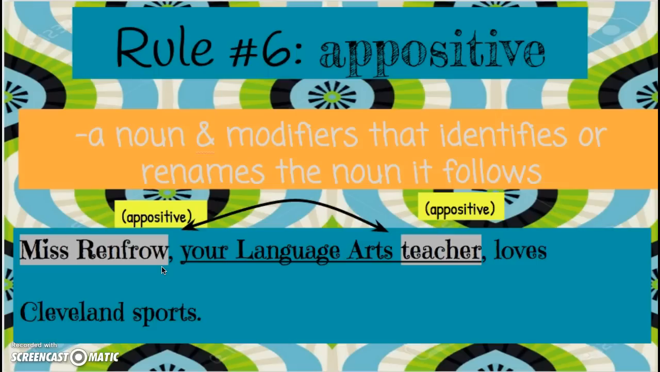Okay, so I want you to think of your own example in addition to writing down the example here. So you should write down in your box, Miss Renfro, your language arts teacher, loves Cleveland sports, highlighting your 2 commas, and then labeling your proof by writing appositive in parentheses above each of your commas. Okay, and then you need to come up with your own example. Try to think of nouns that you can do. So you could think of yourself, you could think of your family, and think of ways that you can modify it or describe it to rename them that gives them additional information. Okay.